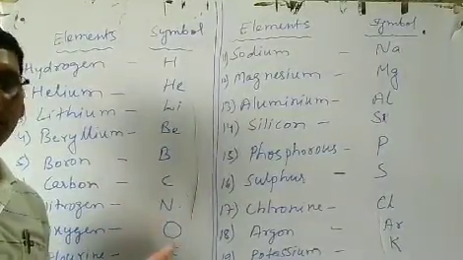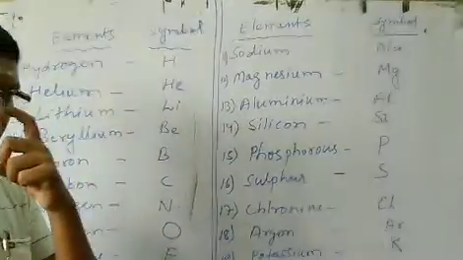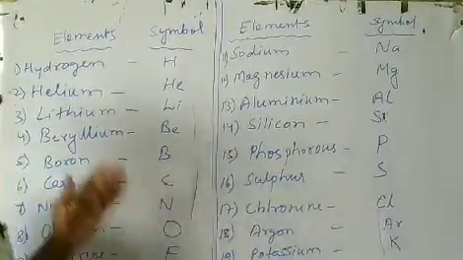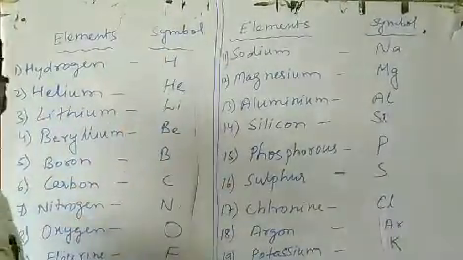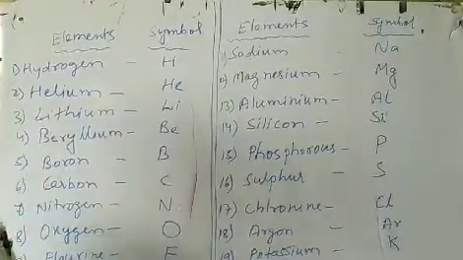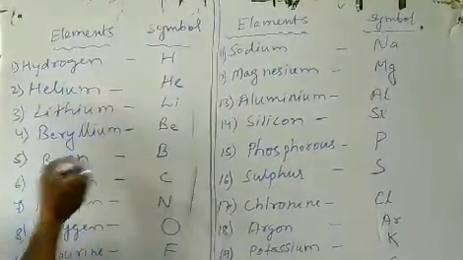I have told you that. It is very helpful to your upper classes. If you have got the book in your book, this name of these first 20 elements with their symbol is given. You must learn it by heart. Why? I have written it on the board. Just go through it once.